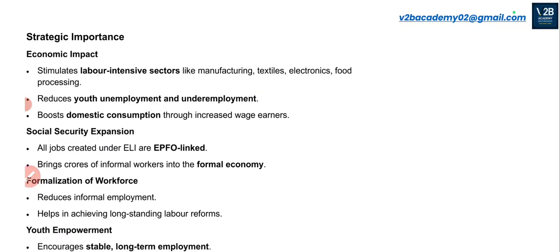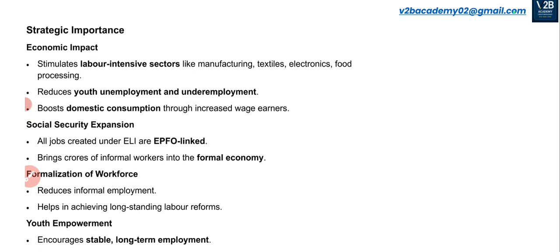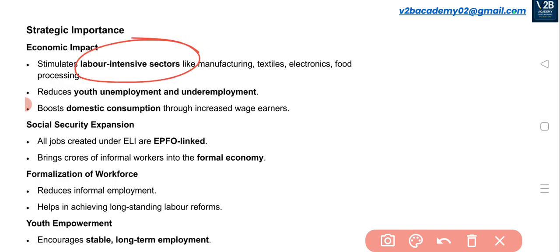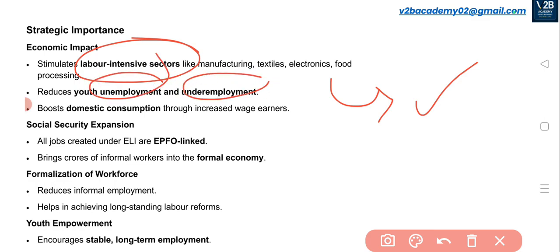What will be the strategic importance of this particular scheme? What kind of benefit and impact do we get from this particular scheme? One will be an economic impact. This will stimulate labor intensive sectors like manufacturing, textiles, food industries and electronic industries. Because of that, more jobs will be created under them. So the youth unemployment issue will be solved and the underemployment issue will also be solved.